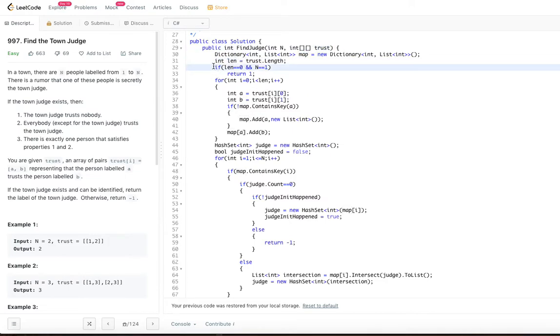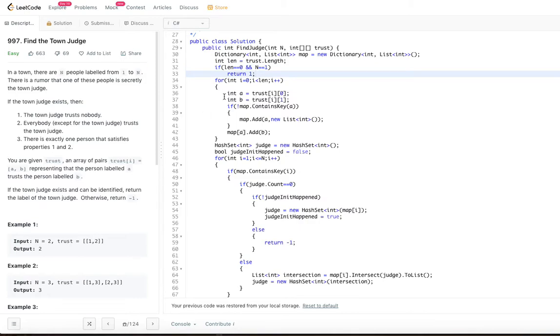So this is just a base condition. If the length is 0, that means you don't have any trust, but n is given as 1. That means there is only one person in the town and he doesn't trust anyone because this is only one person. So he ultimately becomes the town judge, right. So this is a base condition. That's why I have it. If the length is 0 and n is equal to 1, you just return 1.